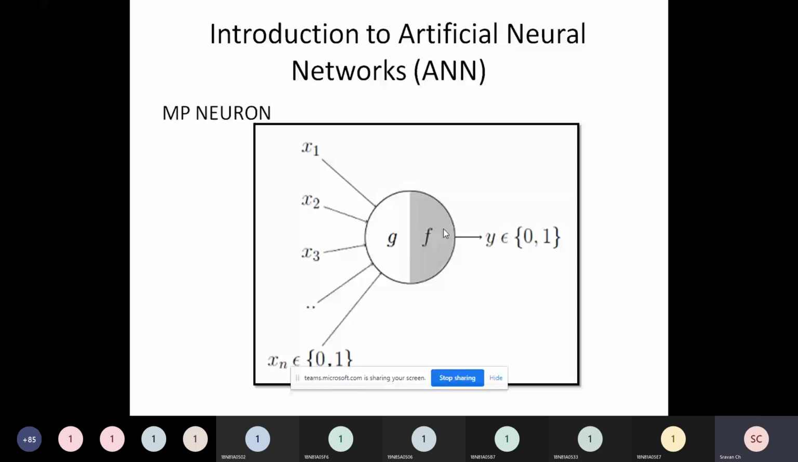An artificial neuron is constructed based on the biological neuron. The way you decide whether to buy a phone or not, the way you decide whether to go for a movie or not. Suppose your friend called you and said, I'm going to a movie, will you join me? Then you ask him which movie. He says so and so director, so and so hero, so and so heroine.